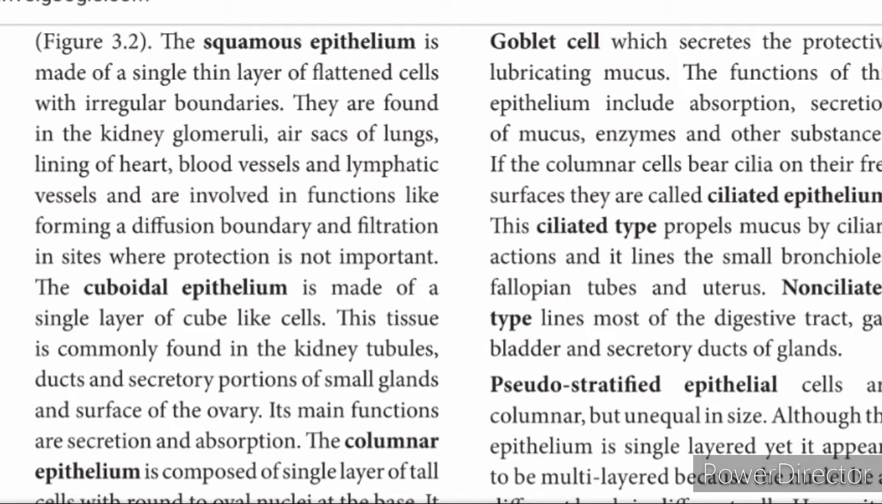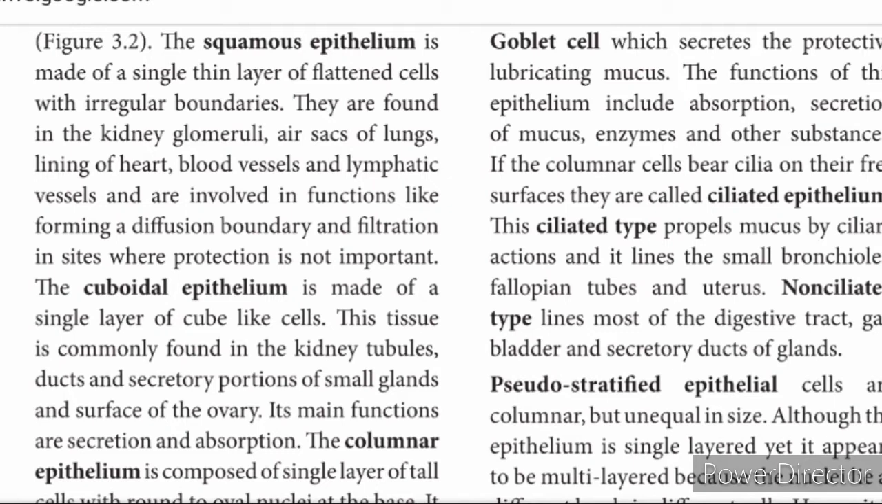Cuboidal epithelium is made up of cube-like cells. The tissues are commonly found in kidney tubules, ducts and secretory portions of small glands, and the surface of the ovary, the outer covering of the ovary, and its main function is secretion and absorption.